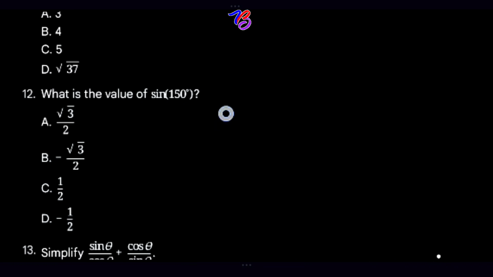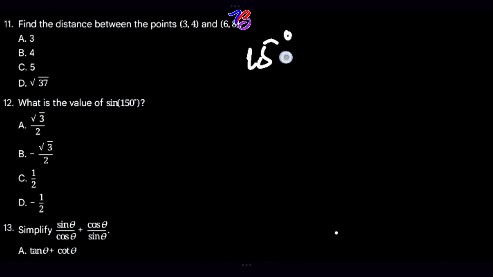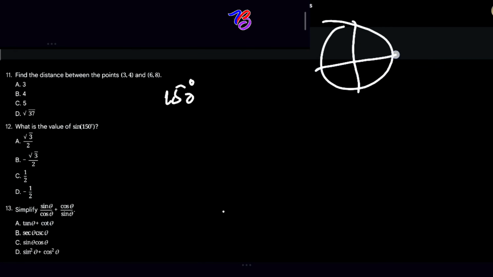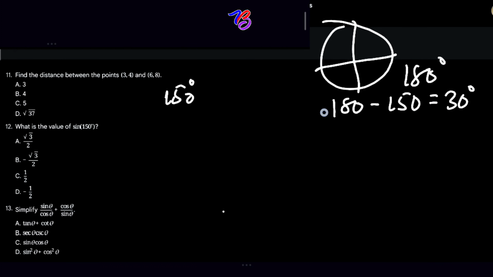Your knowledge of special angles, if you realize the angle is 150 degrees, right? 150 degrees, and it is in the second quadrant, isn't it? Second quadrant. So everything here must not be greater than 180. So for us to get the reference angle, it will now become 180 minus 150, which will give us 30 degrees altogether.